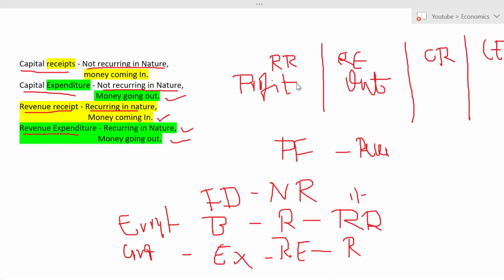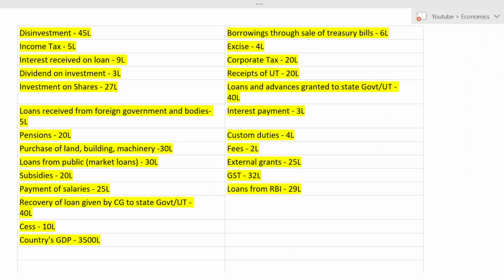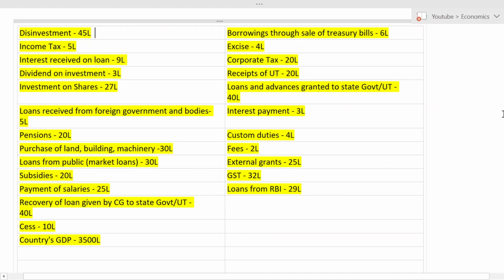Now let us see what expenses the government will incur and what profit the government will earn. Let us understand which is capital receipt, capital expenditure, revenue receipt and revenue expenditure. The first is disinvestment.